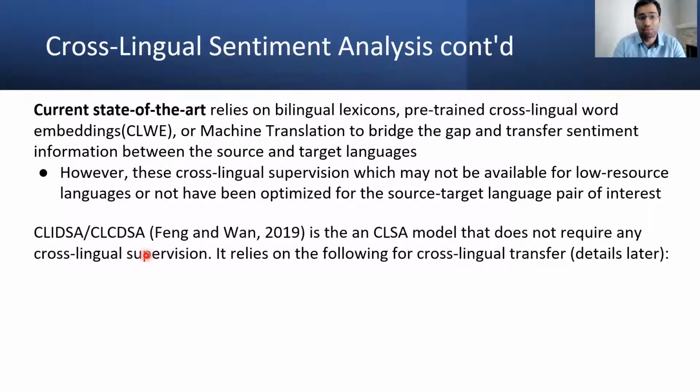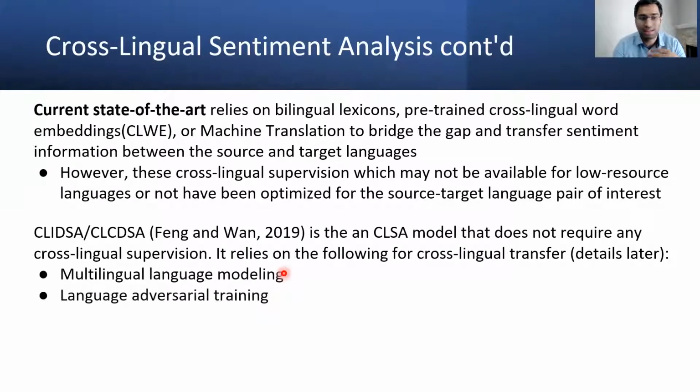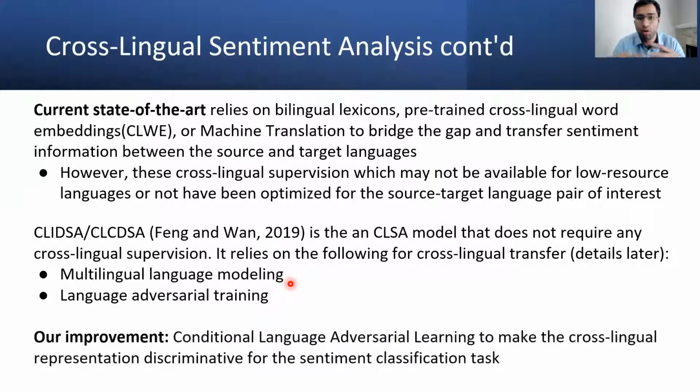Recently, Fang and Wong proposed cross-lingual sentiment analysis models that do not require cross-lingual supervision, called CLIDSA and CLCDSA, which are cross-lingual in-domain sentiment analysis and cross-lingual cross-domain sentiment analysis. I will talk about the details of this model in a later section of the slides, but they rely on cross-lingual transfer by doing multilingual language modeling and language adversarial training. Our improvement on top of this is conditional language adversarial learning, to make these cross-lingual representations discriminative for the sentiment analysis task.